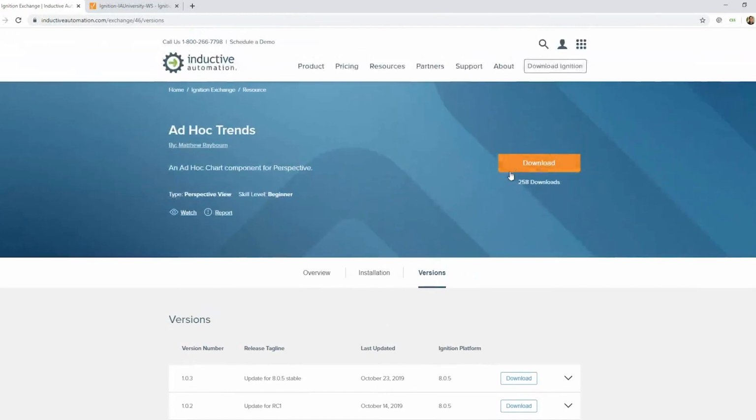But certainly, you can just download these, and that's what we're going to do today. I'm going to go ahead and download this ad hoc trend chart. And so you can see it just downloaded a zip right there for me. And let's show you how you'd actually bring that into Ignition.